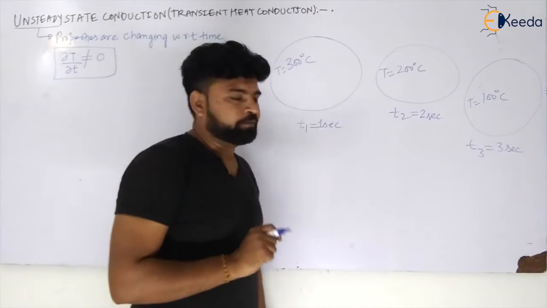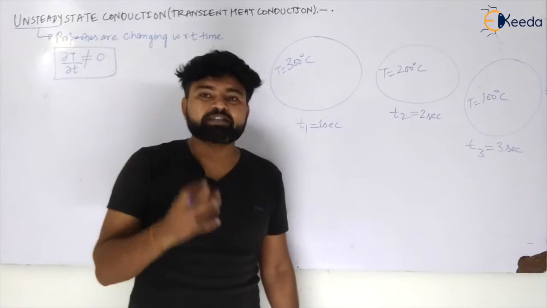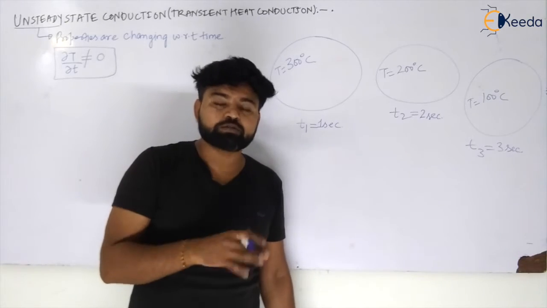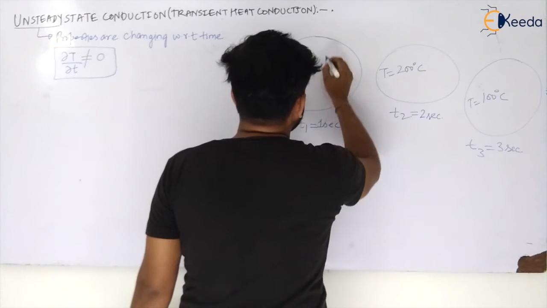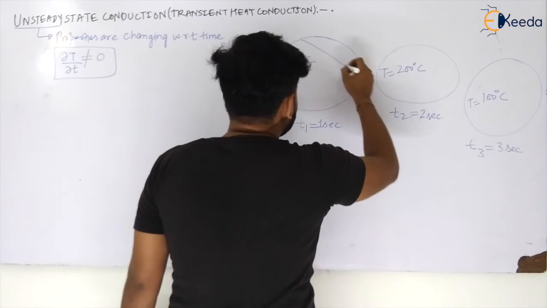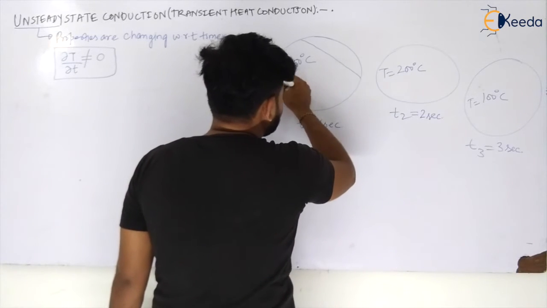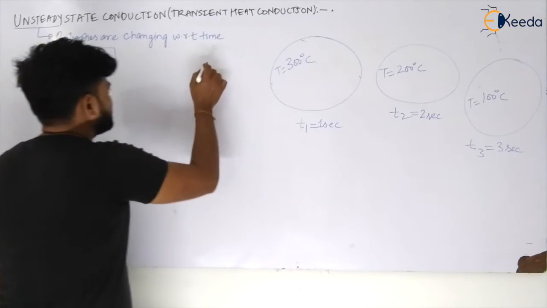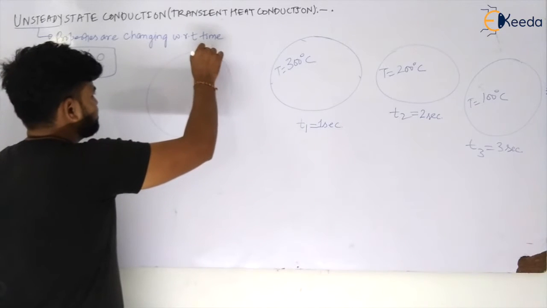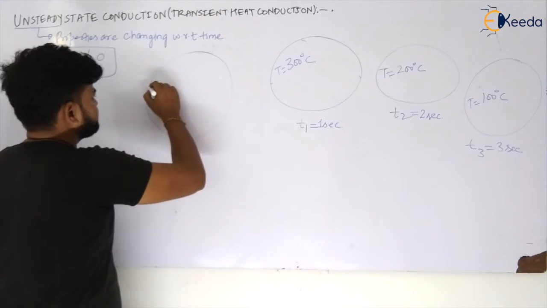Now one student may ask me, sir, it is changing with respect to space also. Let us see. The temperature can also change with respect to space. How? Let us say it is 300 degrees Celsius here. Let us take another object. In this object the temperature is changing with respect to space.